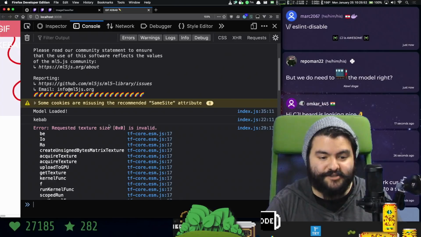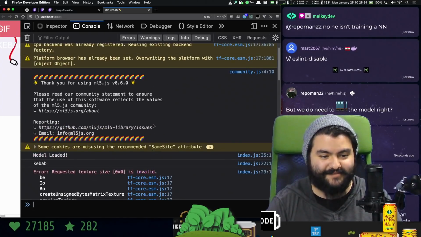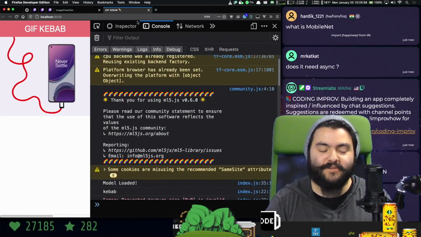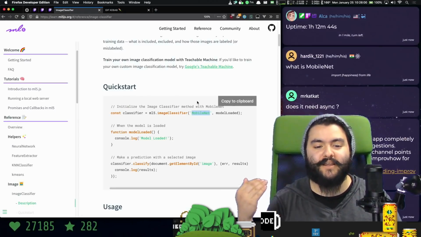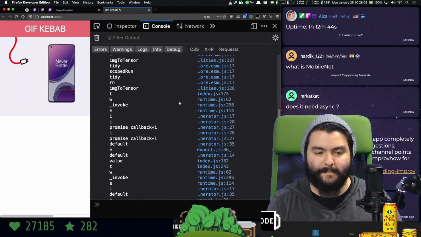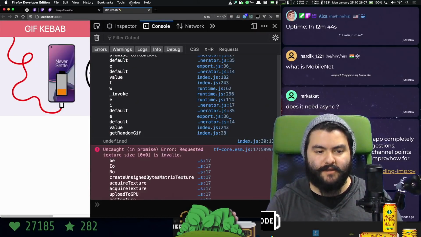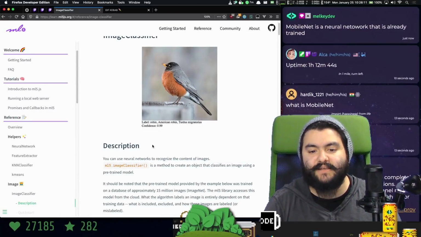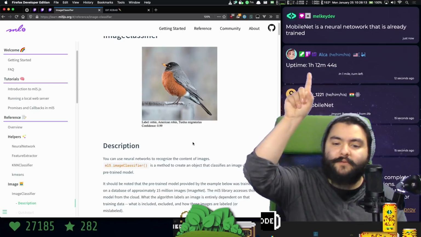Error. Requested texture size 0x0 is invalid. That's a cool GIF, though. MobileNet is a specific pre-trained model. I think what we might need to do is extract out the first frame in the GIF and then pass that as the image. Yeah, it's a neural network that is already trained.